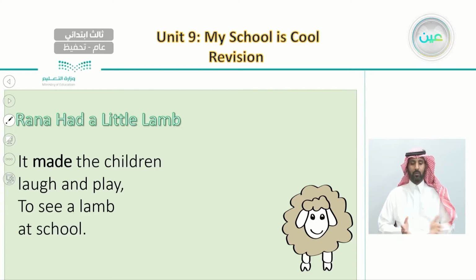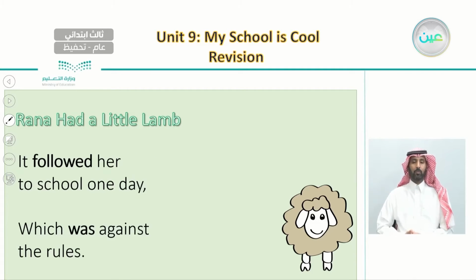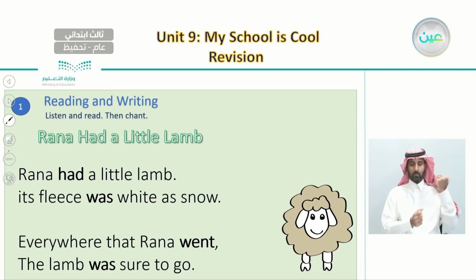Now, let's go back to the beginning of this chant and try to highlight the verbs that we have in the past. Here, I would like you to have a look at the first part and tell me how many past verbs we can see. If we have a look, the first verb in the past is had, the second one is was, then we have went, and then we have also was. So in the first part, we have 4 verbs in bold that were in the past tense.